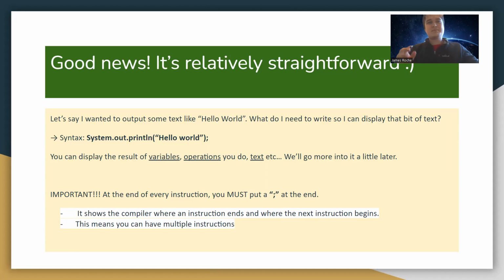So let's say I wanted to output some text like hello world. I could have gone with some other text, but this is kind of an intro to that. Anyway, what do I need? So I want to output some text like hello world. What do I need to write so I can display that bit of text? Well, we've got some syntax here. We use System.out.println("Hello World"). In other words, insert the text you want in here. And that's pretty much all you need to write any kind of output in Java.